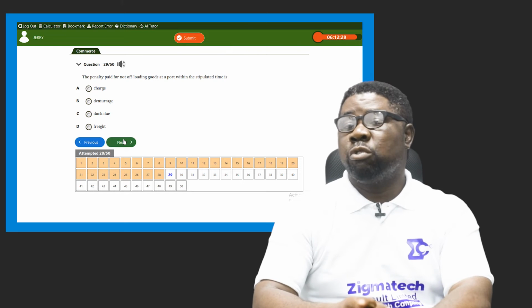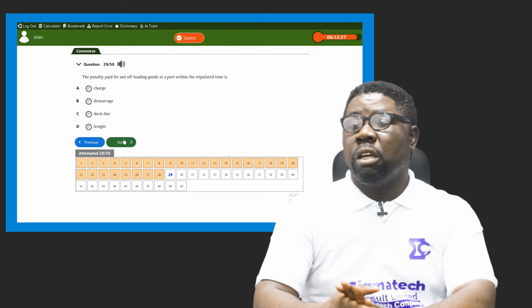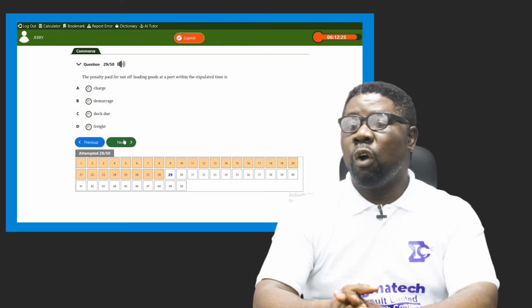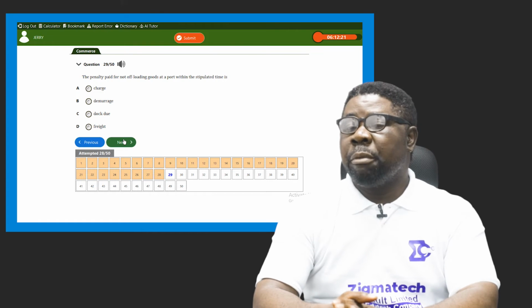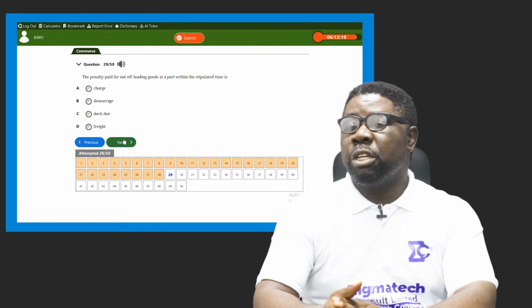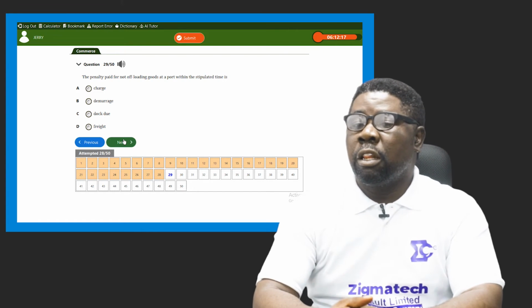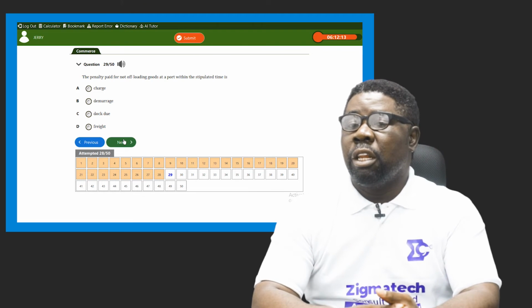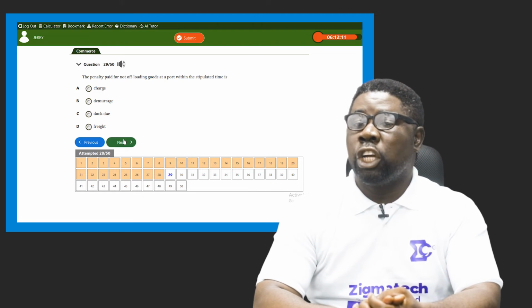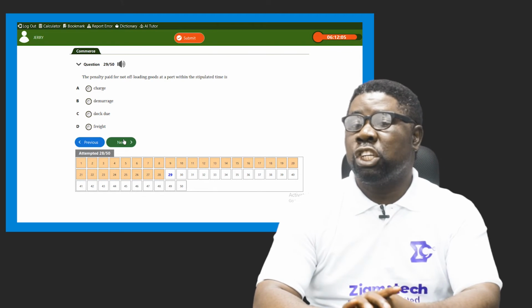And the next question here is 29. It says the penalty paid for not offloading goods at the port within stipulated time is what? When a ship is docked and the items in the ship are not removed as expected, they are charged an amount of money. What is that called? What's the name of that money charged then?